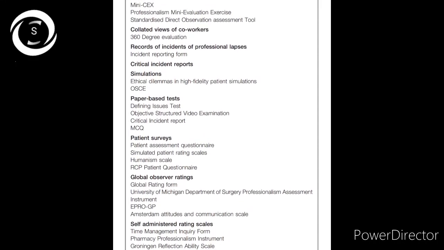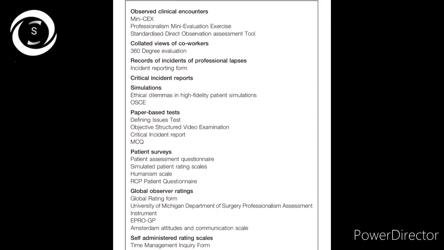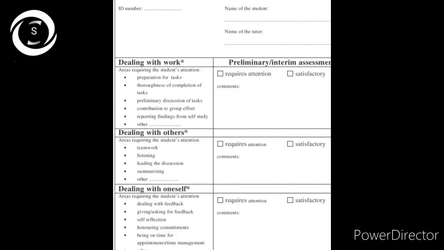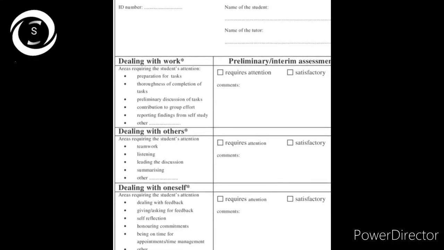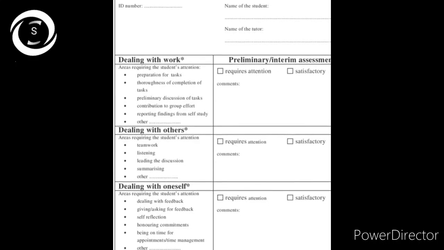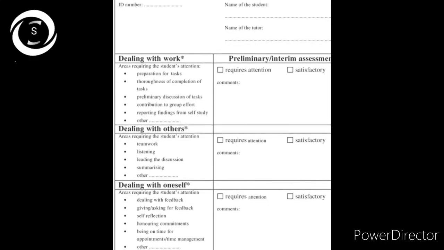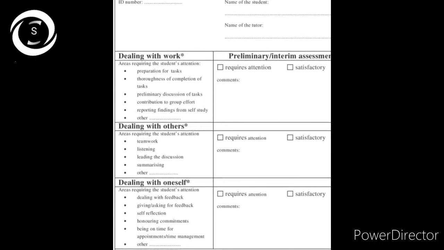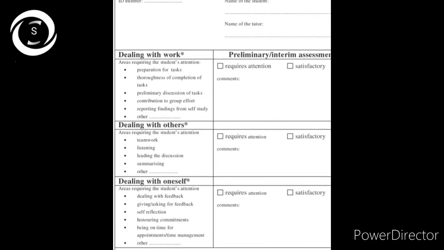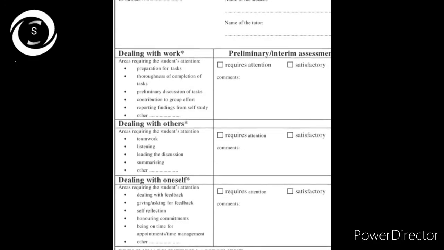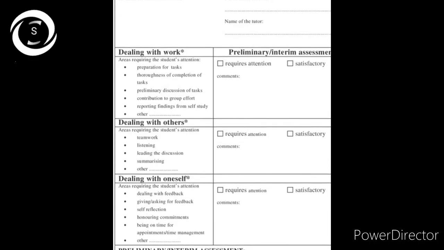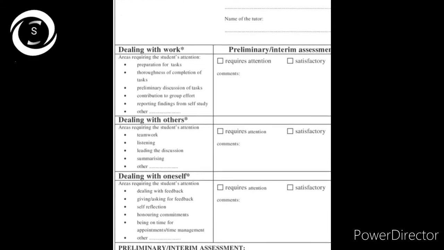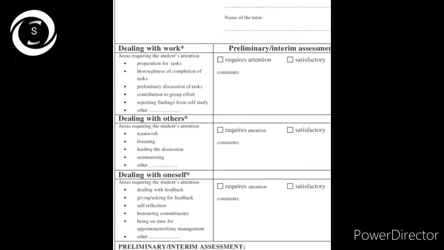You should also look at that, and you can copy it and use it in your own clinical work: dealing with work, preparation for task, then dealing with others, and dealing with oneself. So these are the things: how you perform the skill, how you interact with others, and how was your own performance. These are the things that are checked professionally. So I hope after watching this video you will be clear about professionalism. Thank you very much.